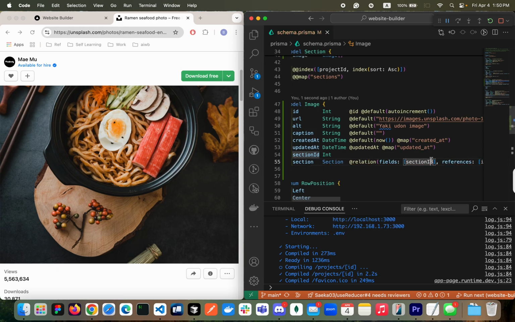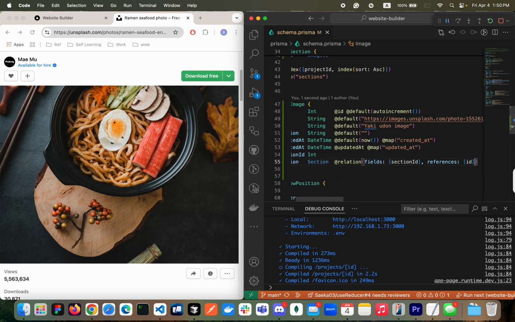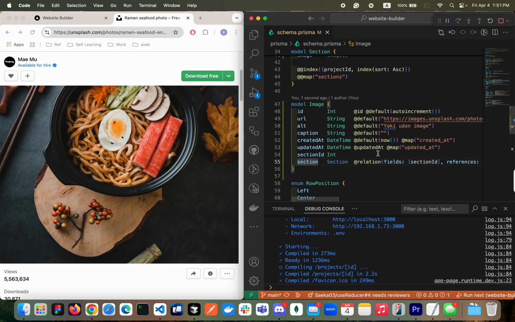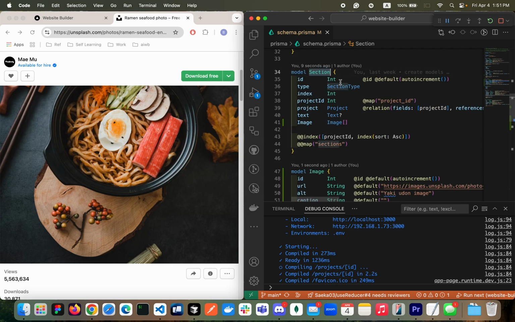Of course, we need to consider if we want to keep this record when the section gets deleted, right? I don't want to keep that. So on delete, cascade. We need to consider the relationship. When the section type is an image, I'm going to keep only one image here.